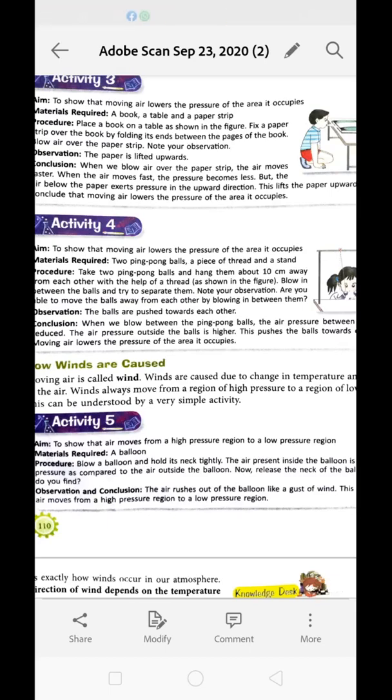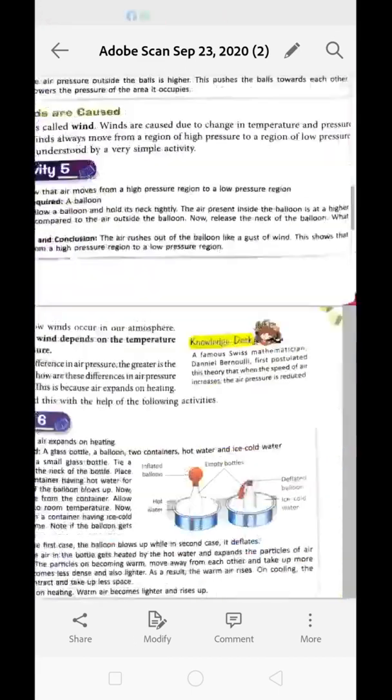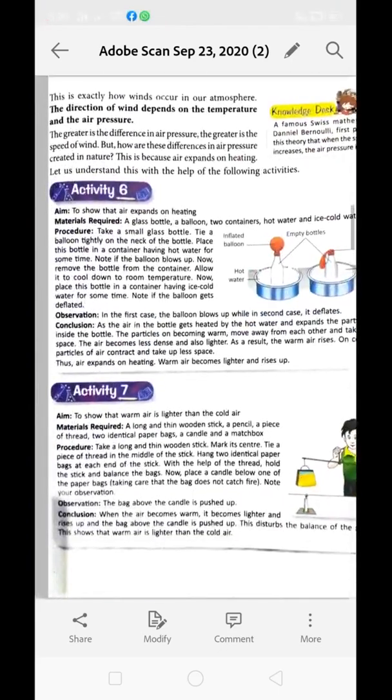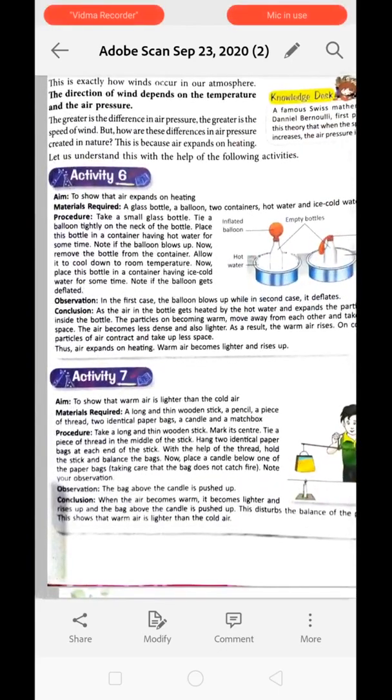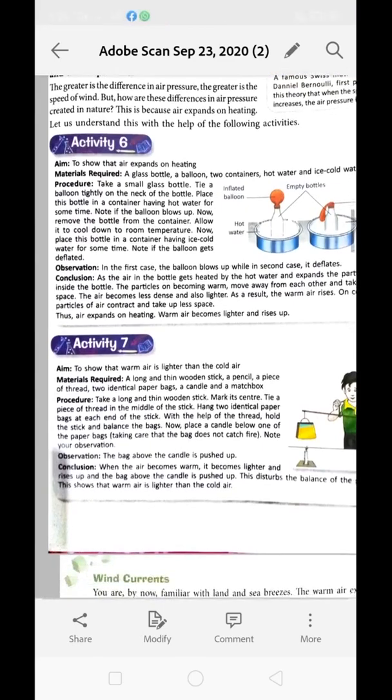Okay, so the direction and speed of the wind depend upon the temperature and air pressure. Clear? Temperature and air pressure. The greater the difference of the air pressure, the greater will be the speed of the wind. Clear? Now activity 6. It is showing you that air expands on heating.